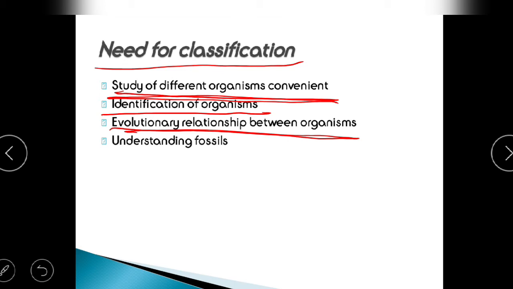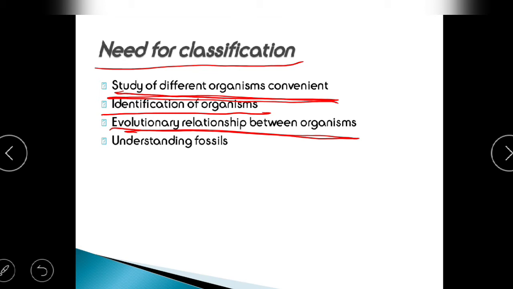From fishes, known as class Pisces, we have come to the higher class Mammalia, where we belong. There was a series of evolutions because of which we have come to where we are now. If I don't know how we are related to each other, the study becomes very problematic.